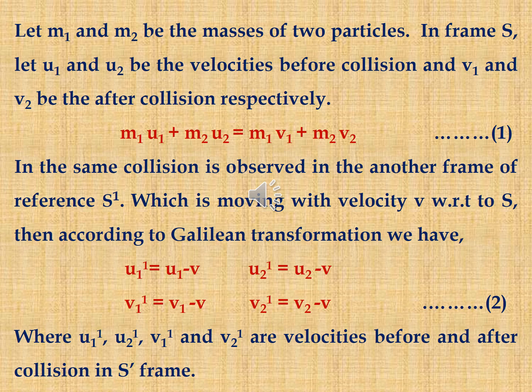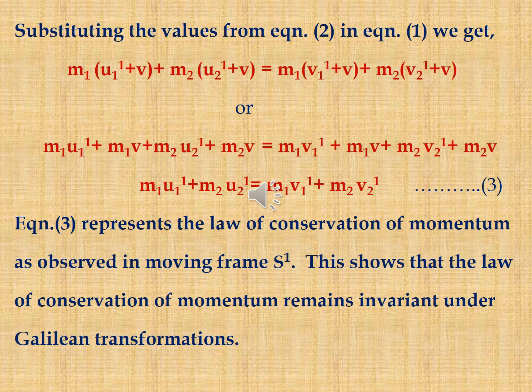It is equation 2, where u1', u2', v1', v2' are the velocities before and after collisions in the S' frame. Substituting the values from equation 2 in equation 1, we get m1 u1' plus m2 u2' is equal to m1 v1' plus m2 v2'. That is equation 3. Equation 3 represents the law of conservation of momentum as observed in the moving frame S'. This shows that the law of conservation of momentum remains invariant under the Galilean transformation.